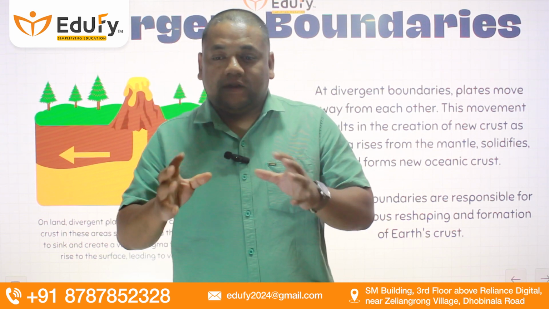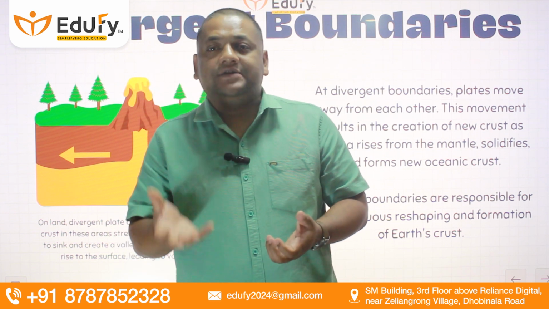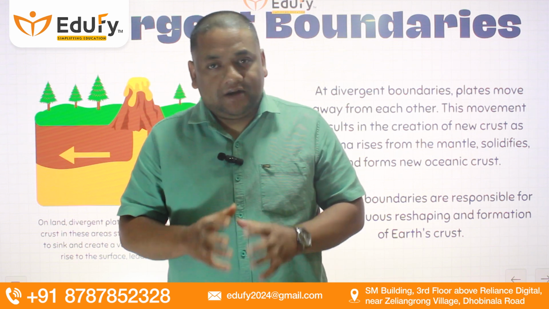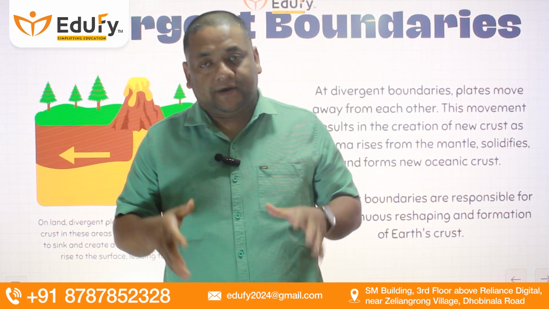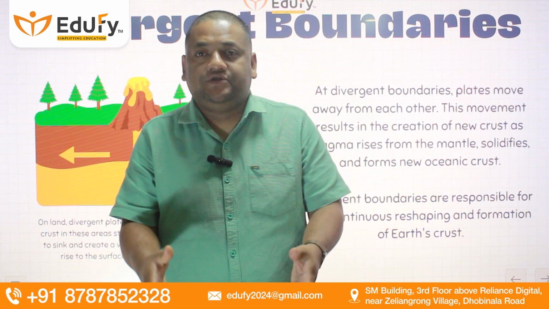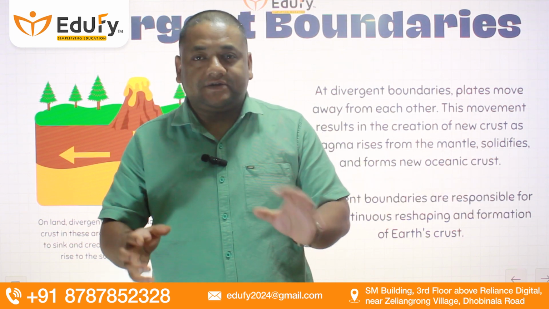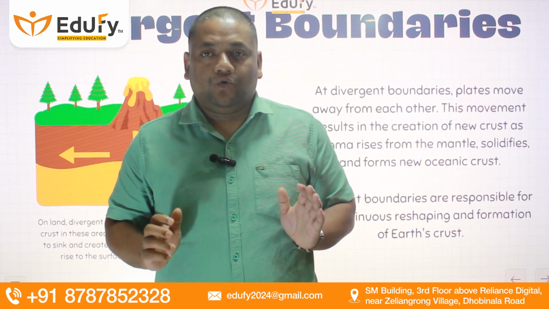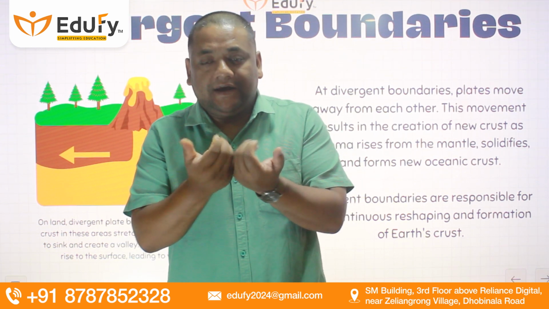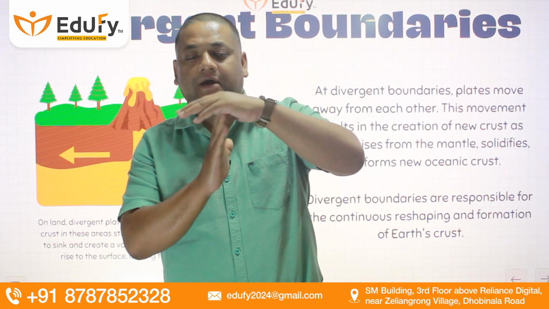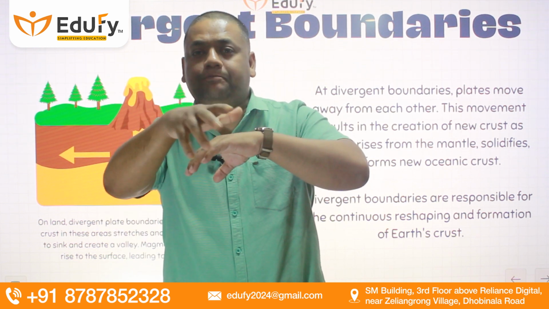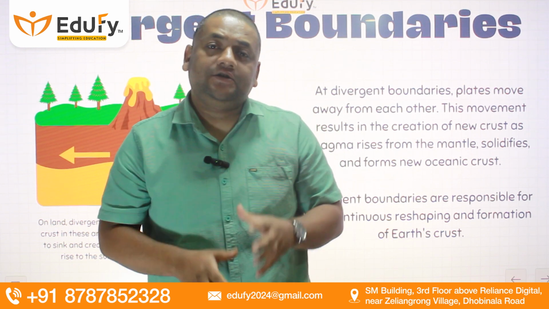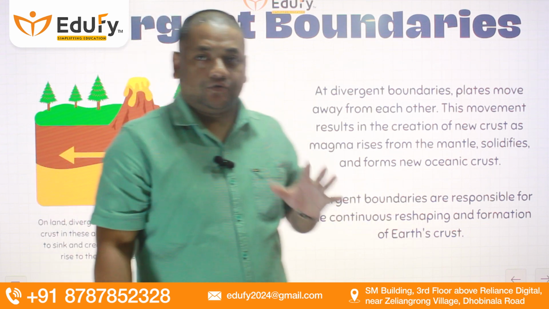If the land has the divergent boundary and lava is coming out, it will not cool immediately as it would when connecting with water. It will connect with the atmosphere. Due to atmospheric cooling, the cooling process is generally slower compared to water, but still it starts to cool down and forms big rift valleys over the surface. Whenever pressure is coming, land starts cracking and bending, so big deep cracks form over the land surface, which are called rift valleys. So divergent boundaries create rift valleys also over the surface.